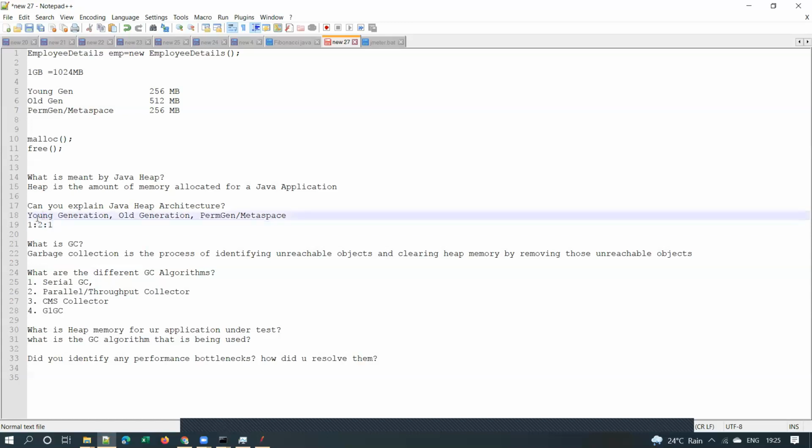That means one part for young generation, two parts for old generation, and one part for permanent generation or metaspace. If the total memory allocated is 1 GB, it will be split like this: 256 MB for young generation, 512 MB for old generation, and another 256 MB for permanent generation or metaspace. This is how your heap memory will be allocated. It is done automatically, but in this ratio.